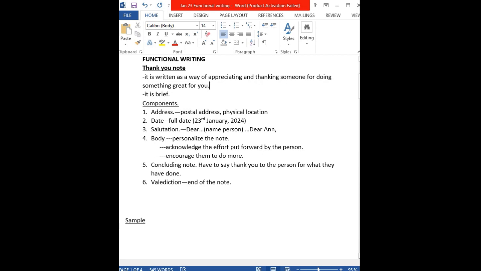Or let's say it's a caretaker who has agreed to give you a grace period of 2 months before you clear your rent because of financial difficulties. You can write, thank you for understanding my situation, I will not forget. By saying this, they know that you appreciate their effort, and they will not feel shortchanged.